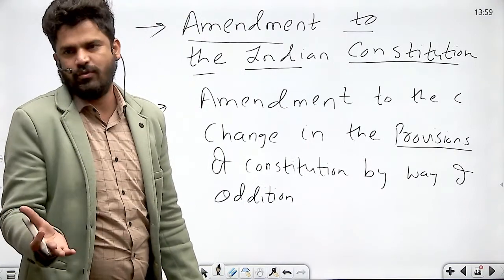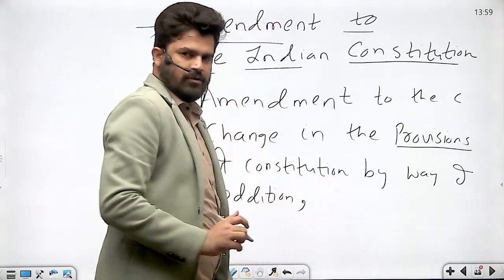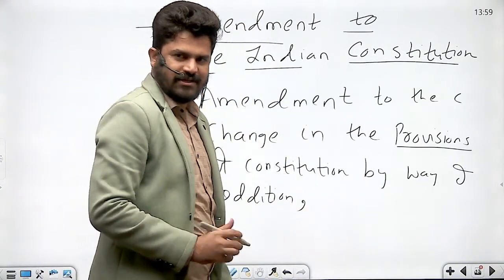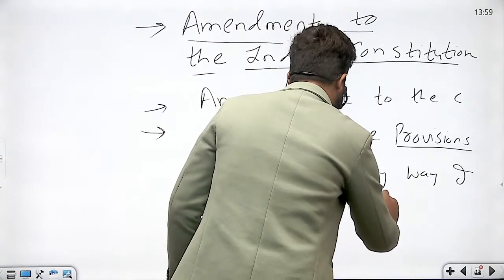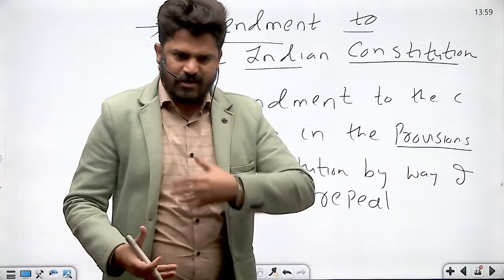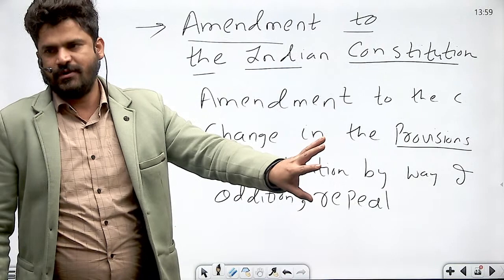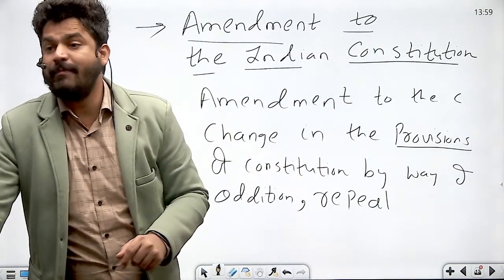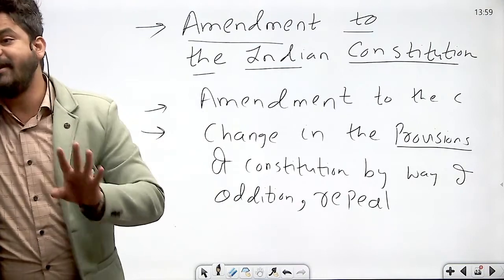Addition, right? You can add any clause, you can add any article, you can add any part, you can add any schedule, right? Then, repeal. Repeal means removing that particular article, that particular part, that particular provision. For example, 36th Constitutional Amendment Act repealed Article 2A and 10th Schedule of the Indian Constitution.